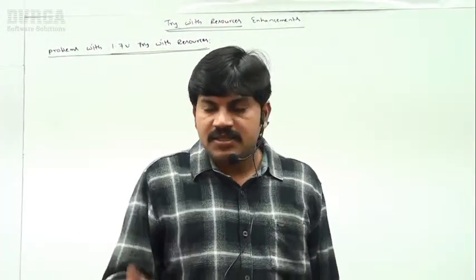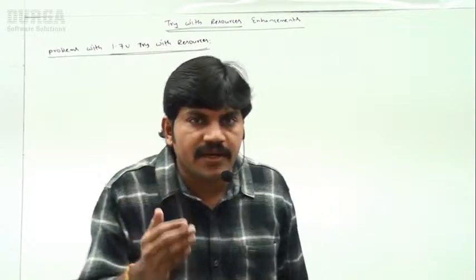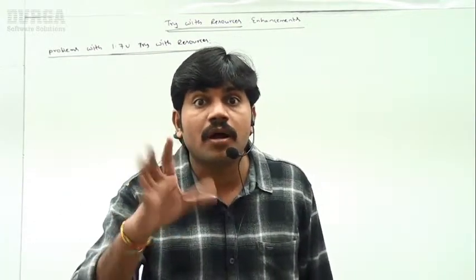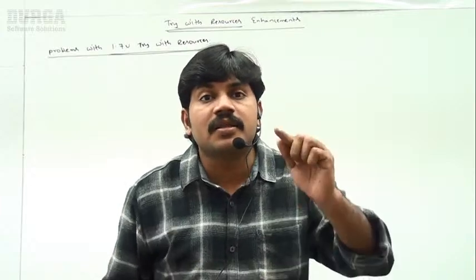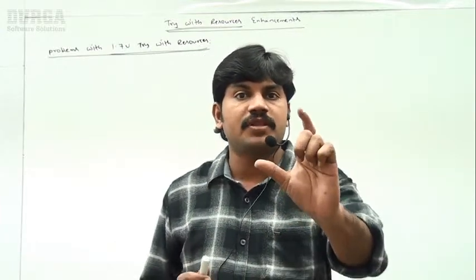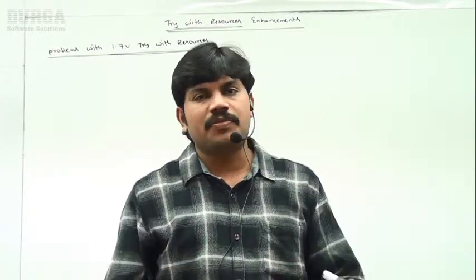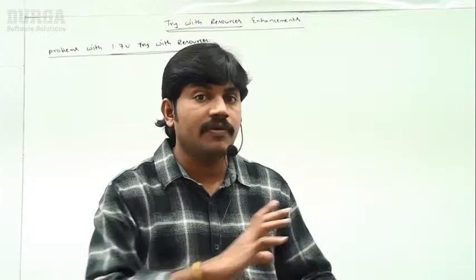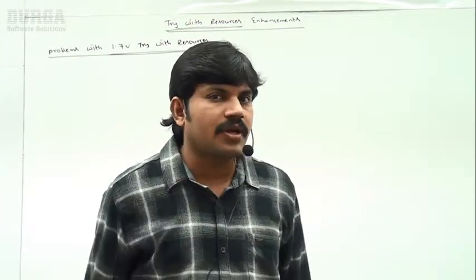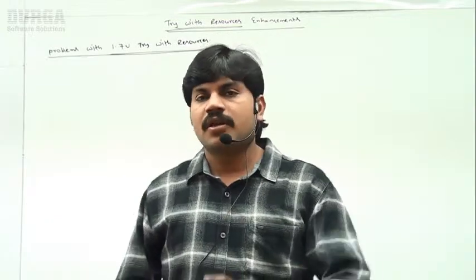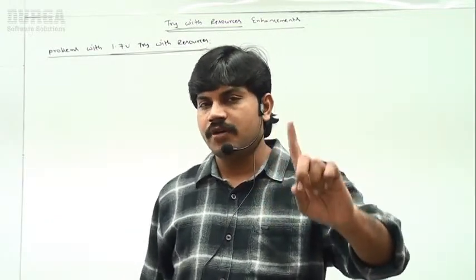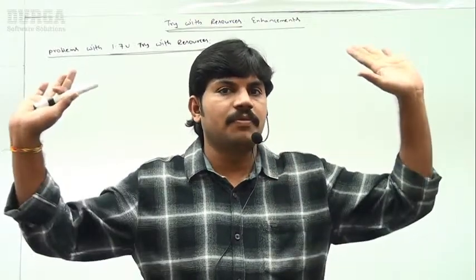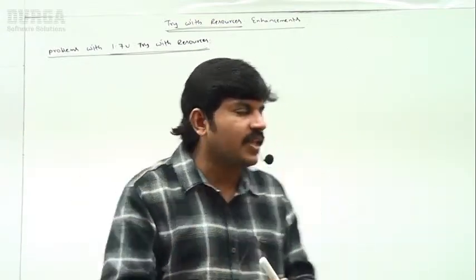That is, if you create a resource outside the try block, you can't use the same resource reference variable within the try with resources. What does it mean? Theoretically, okay. Sir, can you please explain with a small example? I will do that. But before that, let me repeat once again: the resource reference variable should be local to the try block. Remember that. I will explain what it means with an example.